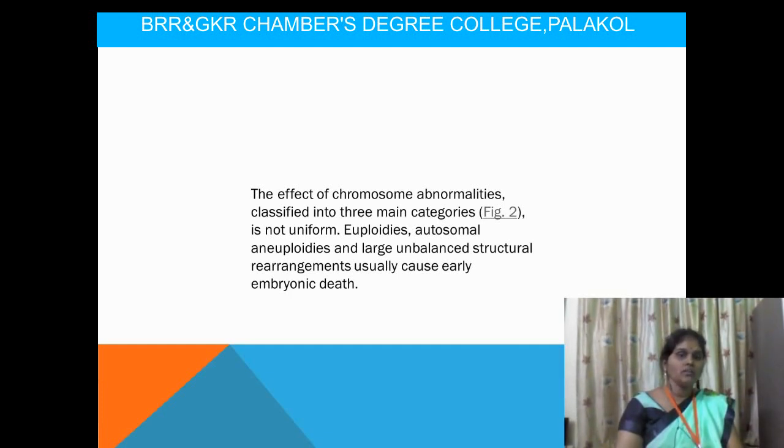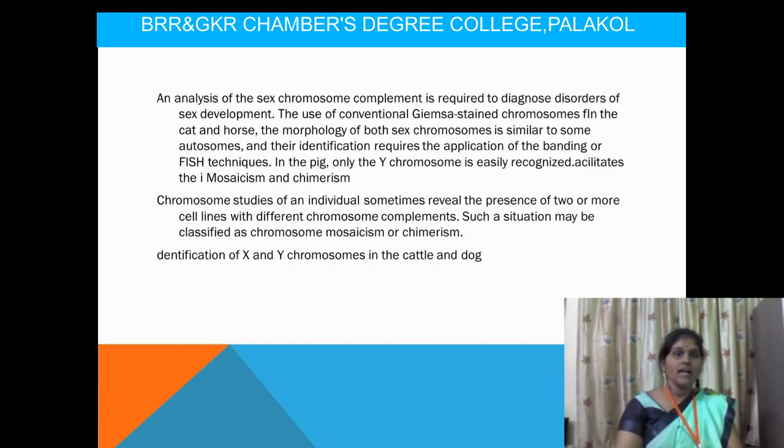This happens not only in cattle, but in human beings also. I already spoke in the previous class about aneuploidies. Aneuploidies mean there are miscarriages in human beings and some problems during pregnancy. That is also continuing like this in cattle. And large unbalanced structural rearrangements usually cause death in the embryonic stage. An analysis of the sex chromosome complement is required to diagnose disorders of sex development.